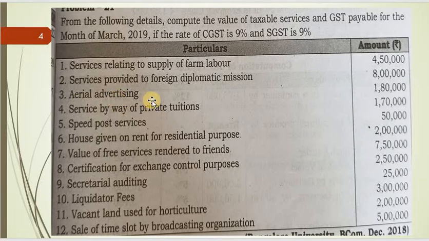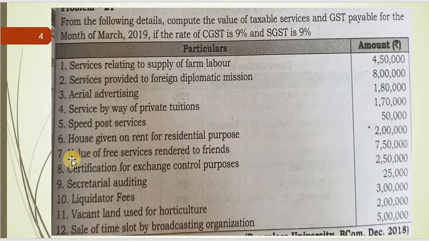Then aerial advertising, definitely it is taxable. Then services by way of private tuitions, again it is taxable. Then speed post services. So speed post services is a taxable service. Then house given on rent for residential purpose. So it is a rental income. It is income from house property. It will not come under indirect tax or GST.